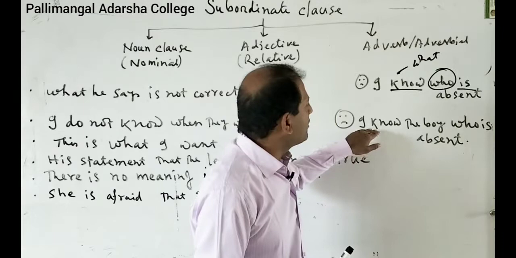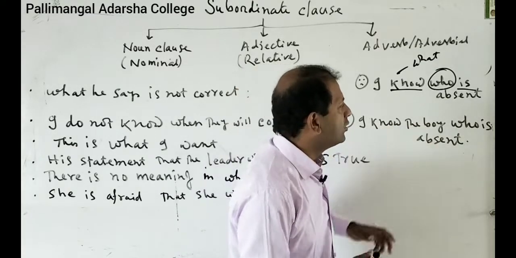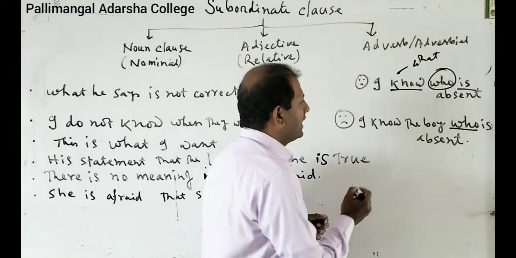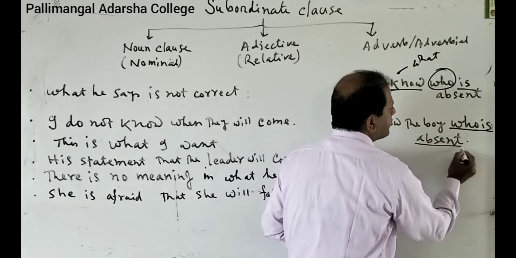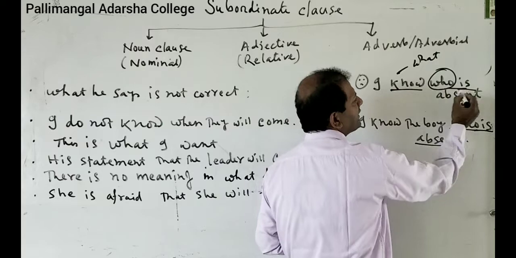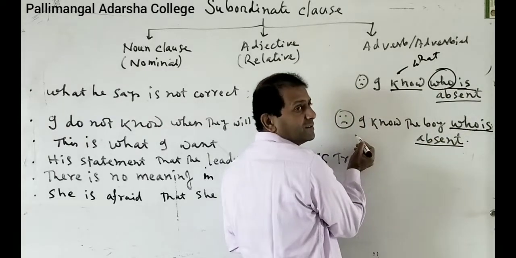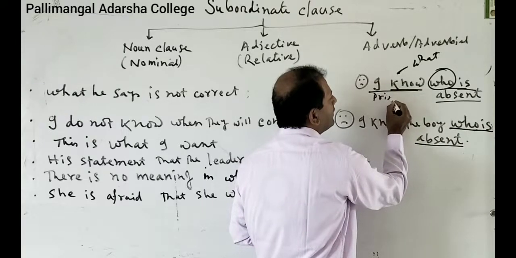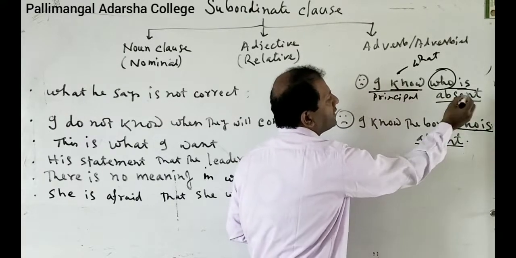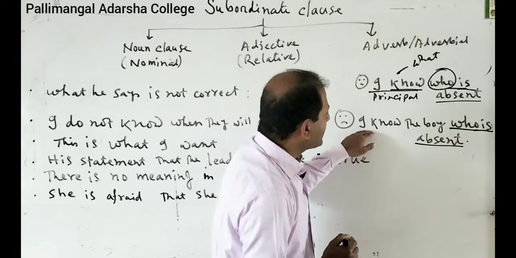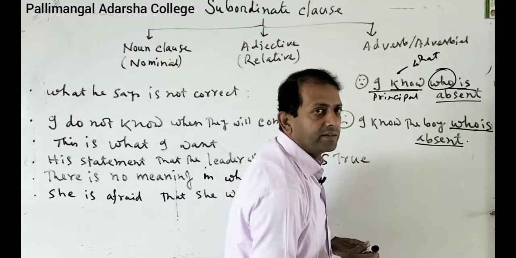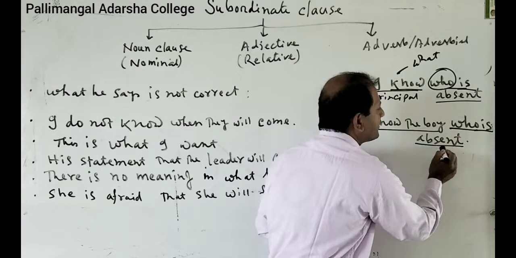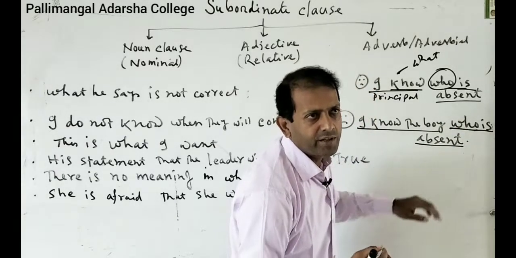Then come to this sentence: I know the boy who has come here. I know the boy who has come. This is the connector. Here this is the principal clause, the main clause, and this is the subordinate clause. And here: I know the boy who is absent. This is the principal clause, and who is absent is the subordinate clause.